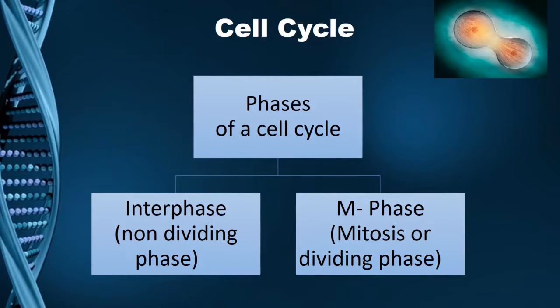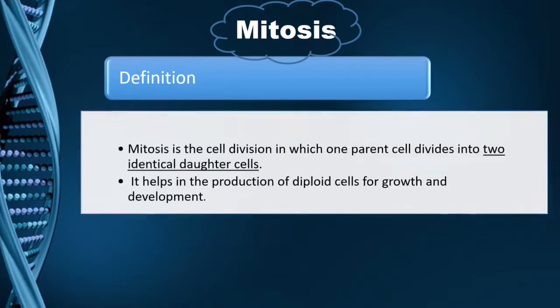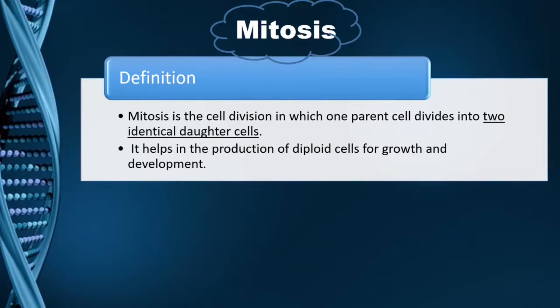To begin with mitosis, let's first see what mitosis is. Mitosis is the cell division in which one parent cell divides into 2 identical daughter cells. There is going to be one parent cell and it is going to divide itself into 2 cells. It helps in the production of diploid cells for growth and development. Diploid cells, as we have discussed in our earlier class, have a complete set of chromosomes.